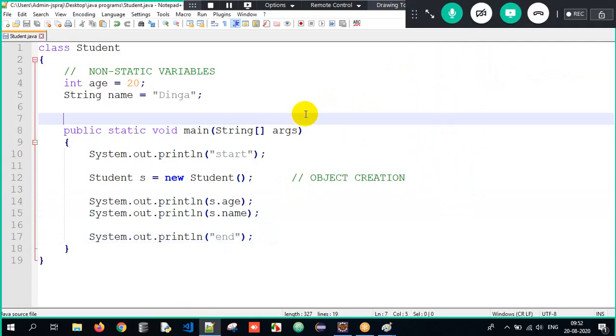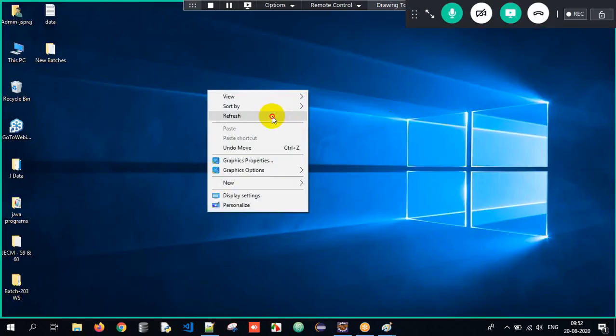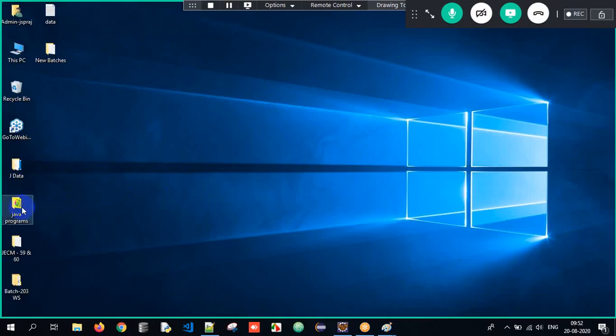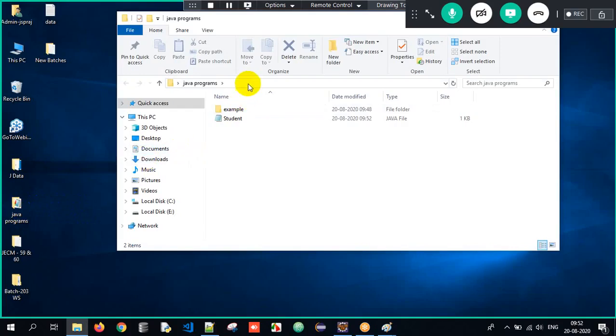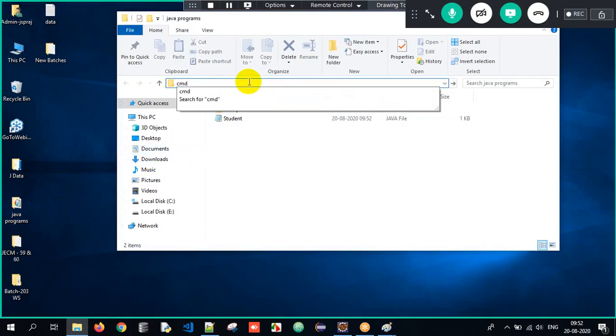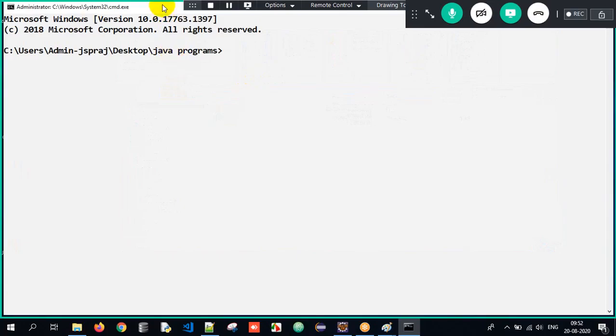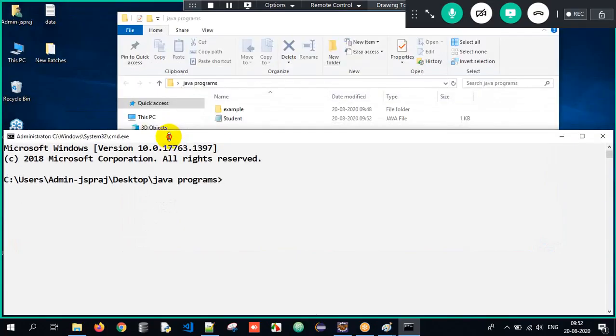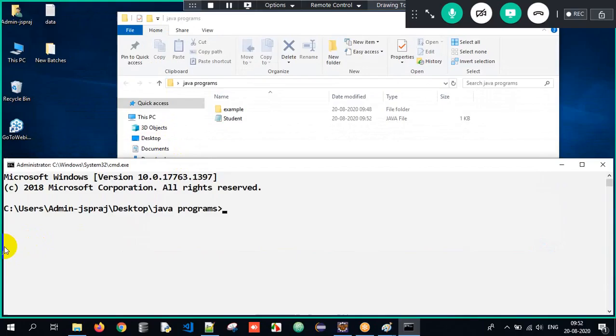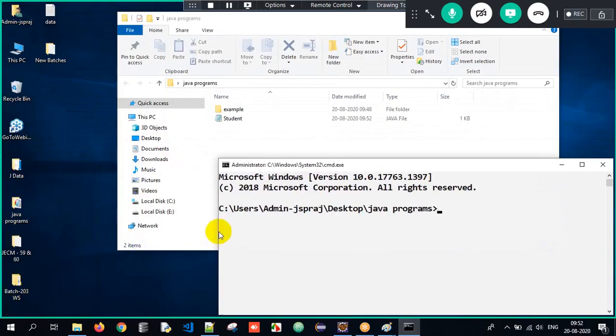In order to execute it, I have to open command prompt. So how will I open command prompt? Go to the folder where you have stored your Java program. I open that folder and here I just write CMD. Once I search for CMD here, the command prompt will appear in that specific directory itself.